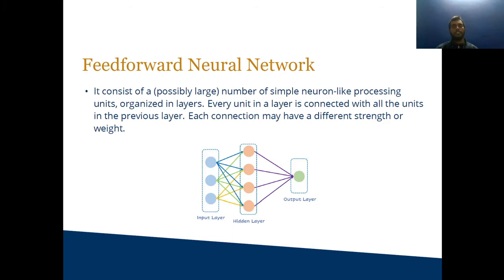Feed forward neural network. It consists of a large number of simple neurons, like processing units, organized in layers. Each unit in a layer is connected with all the units in the previous layer. Here there is one input layer, one hidden layer and one output layer. All the neurons of the input layer are connected to all the neurons of the hidden layer. It only goes forward.